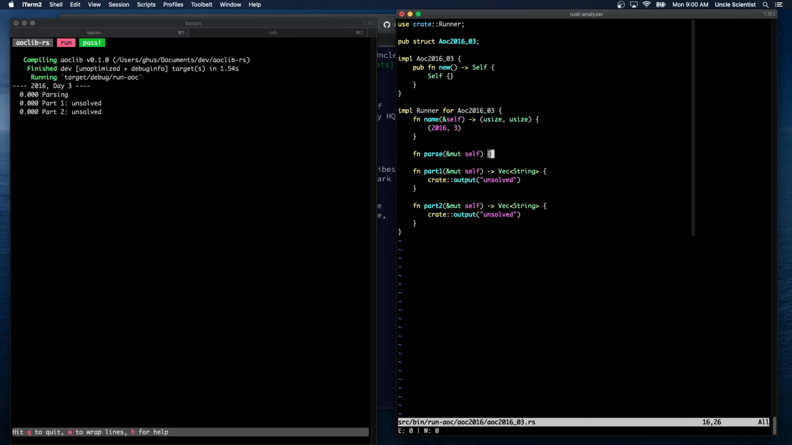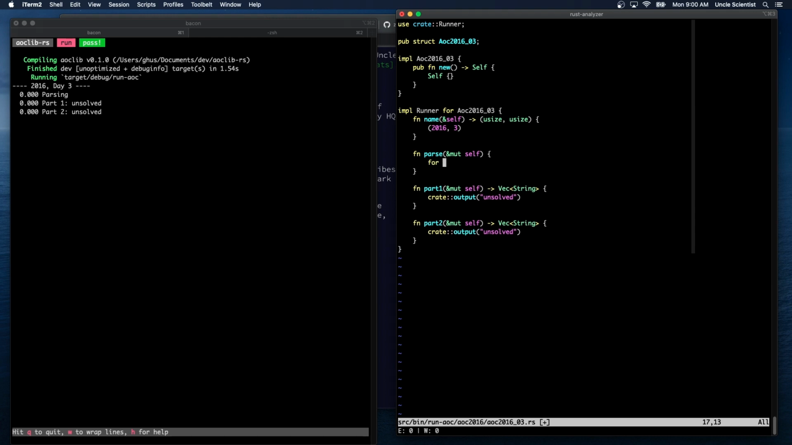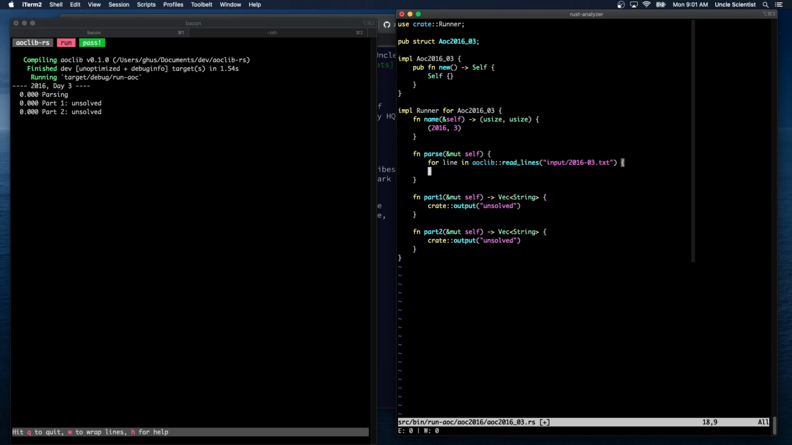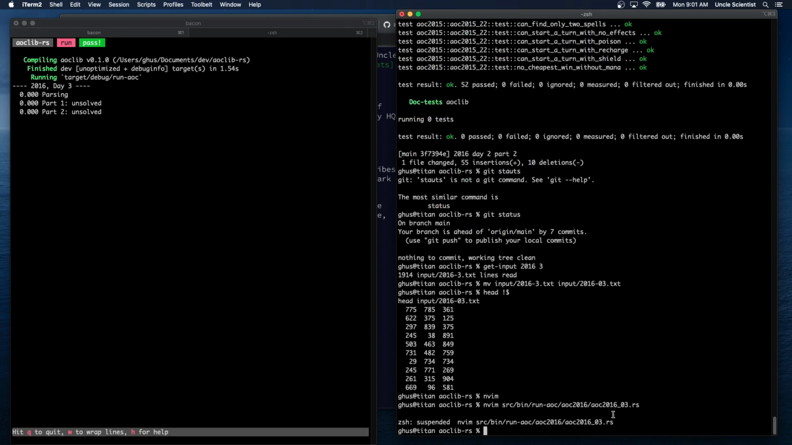Okay. So first things first, we need to parse all the lines. For line in AOC-lib read lines. And it's just triples of numbers. So we just need to split on space. Oh, wait, there's multiple spaces. All right, this is all column aligned. Interesting.